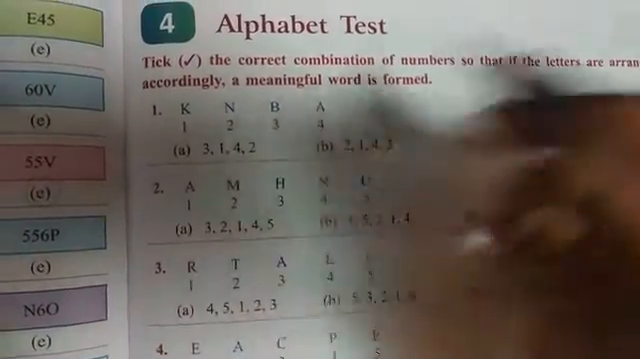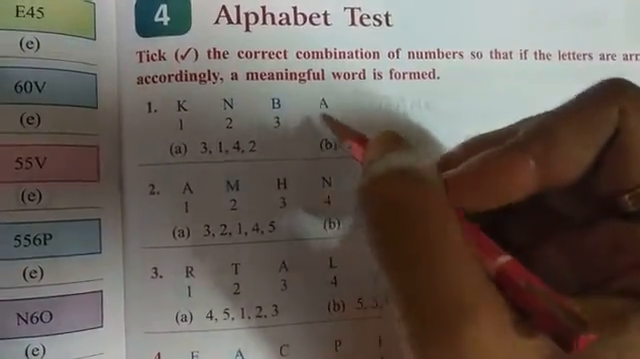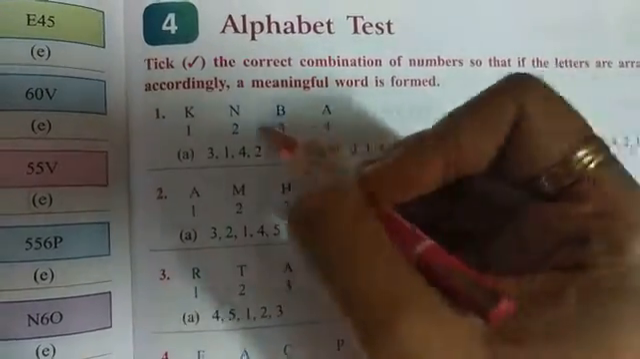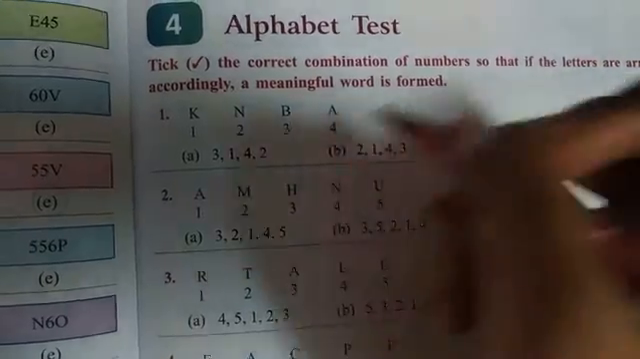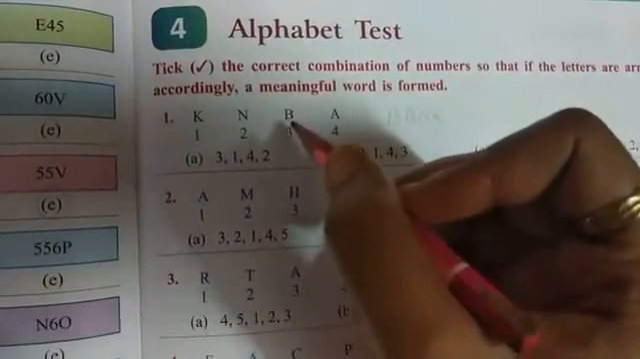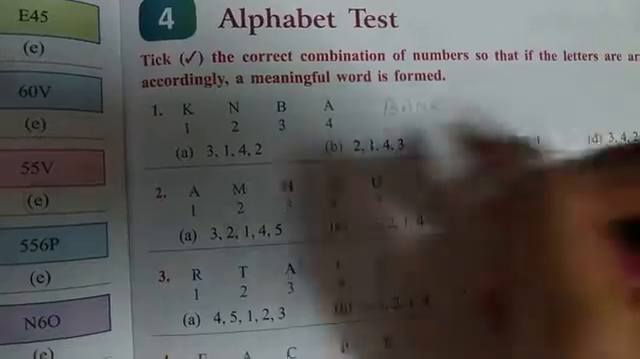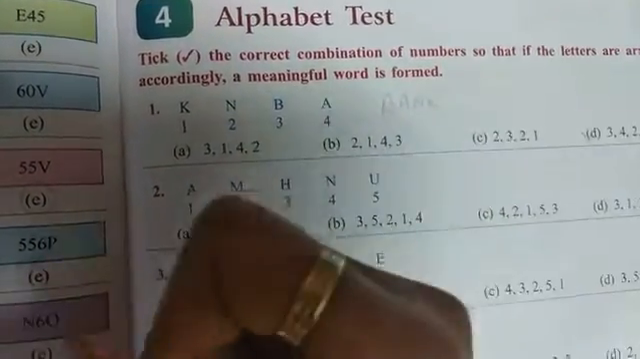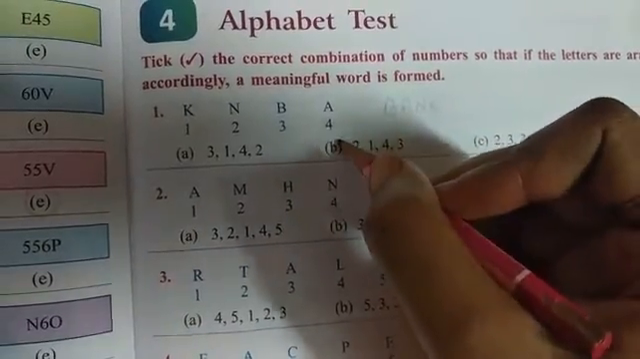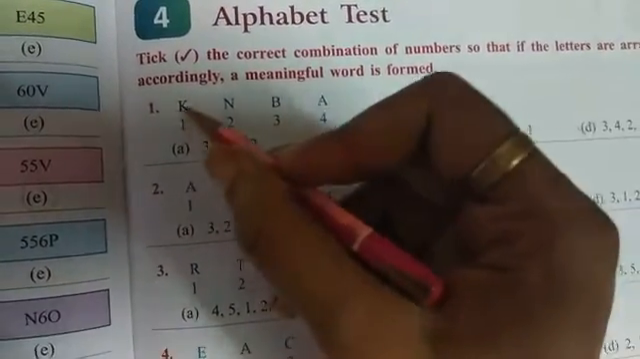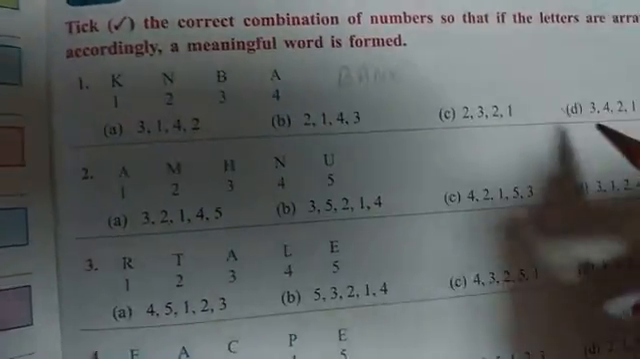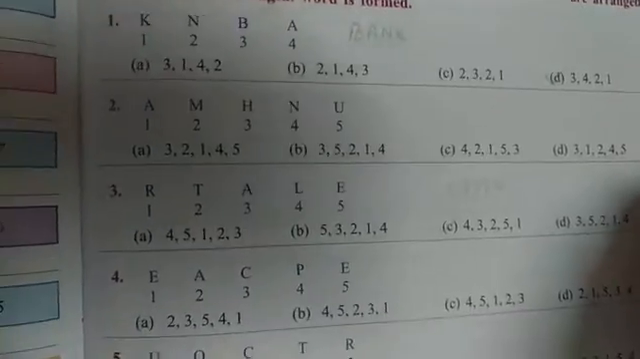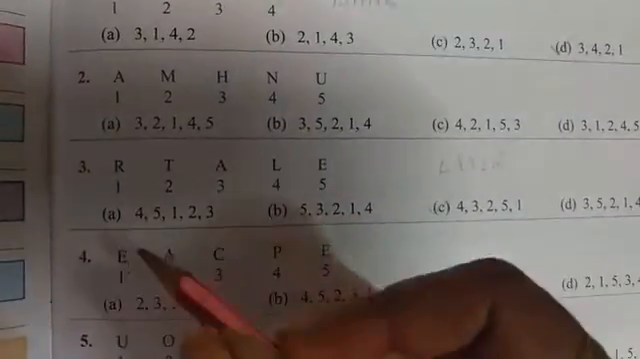KNBA. You can see here the word can be BANK. So the word is formed as bank. For B, the number given is 3. Then for A, 4. For N, 2. And for K, 1. So bank is 3, 4, 2, 1. Tick number D.